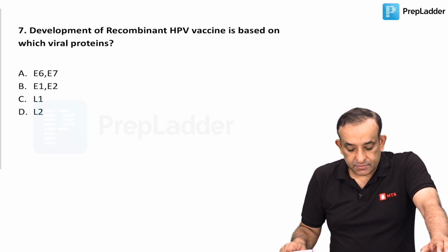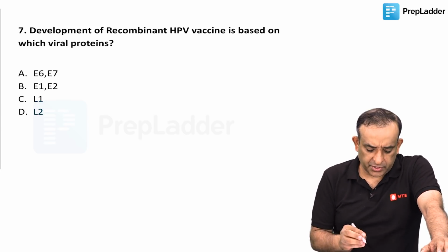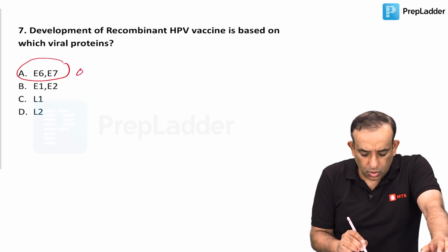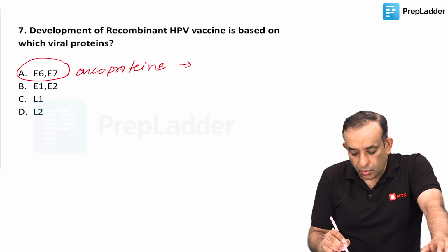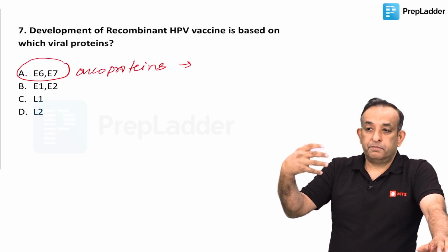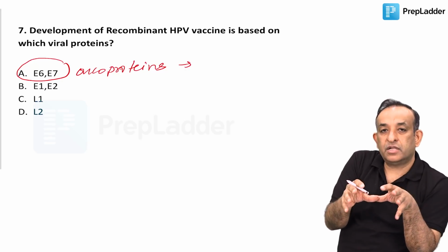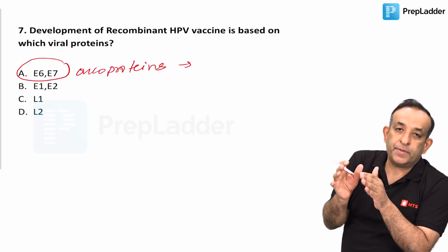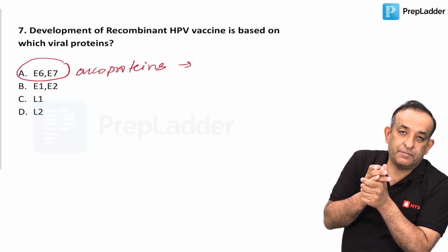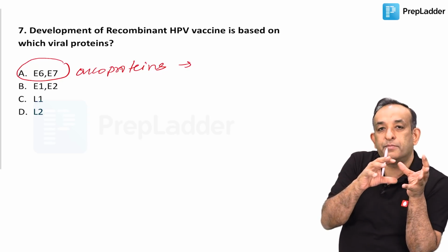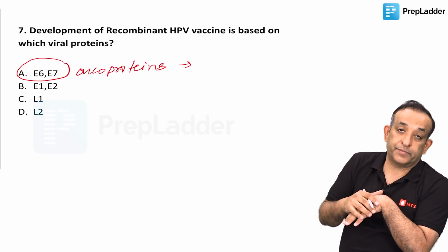Question number 7. Development of the recombinant HPV vaccine is based on which viral proteins? Now, smart question. We have always taught you that the E6 and E7 oncoproteins are the agents which go ahead and cause the pathology of human papillomavirus. So the human papillomavirus needs the oncoproteins E6 and E7 to cause abnormal cell division, abnormal cell forms and atypical cell forms. So these oncoproteins are required for the action of human papillomavirus.